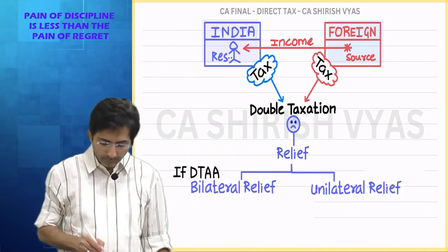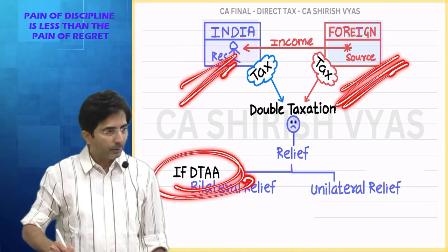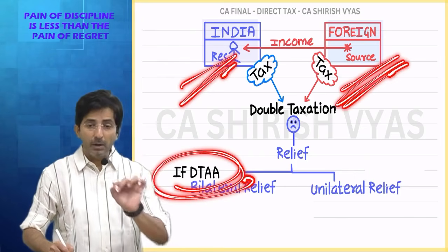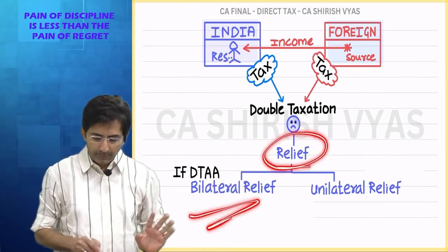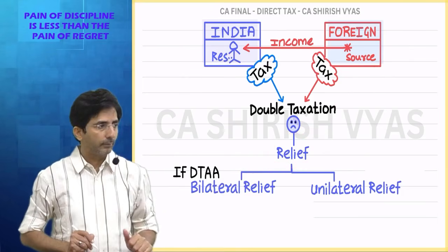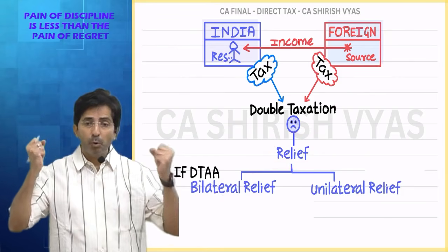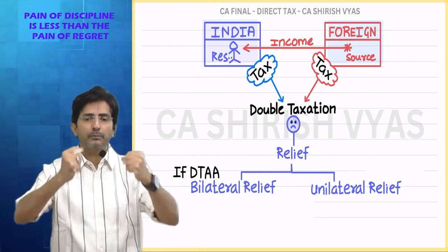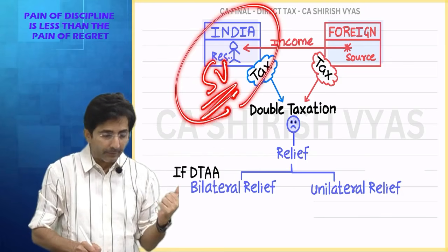Look, read this. If India and Singapore, assume Singapore has got double taxation avoidance agreement, then relief will be called as bilateral relief. You know why it is called bilateral? Bi means both the countries are ready to help you. Like imagine this is Shirish Vyas. Shirish Vyas is resident of India.